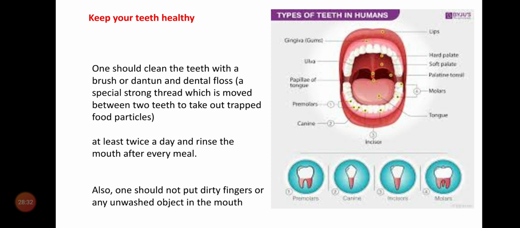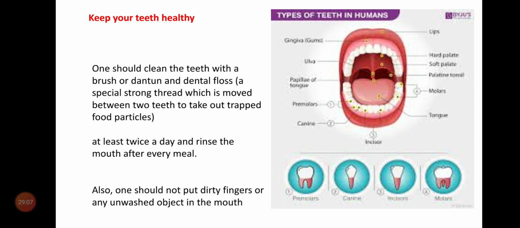This is dental floss. Use it at least twice a day and rinse the mouth after every meal. So, we have to brush 2 times in a day, morning and evening. And after every eating, we should rinse the mouth with water. So, then only the mouth will be good.